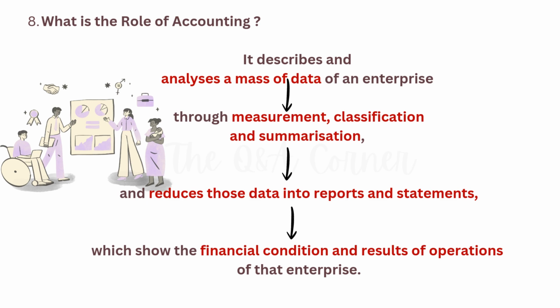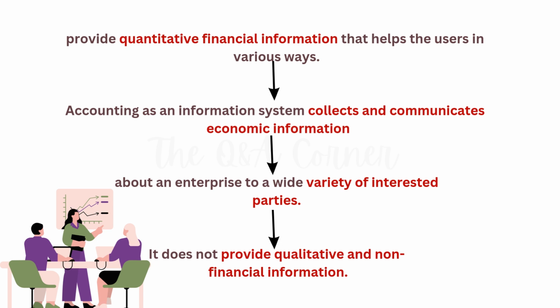These reports answer two vital questions. First one, what does the business own? Assets. What does it owe? Debts. Right now. And how did the business make a profit or lose money over a specific period of time? In short, accounting acts like a translator that converts daily business activities into a financial scoreboard, so owners and investors can make smart decisions. The information is sent to various people who need it to make decisions, which includes owners, investors, banks, and government.